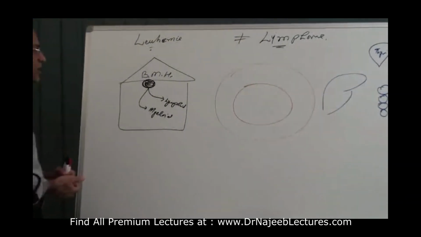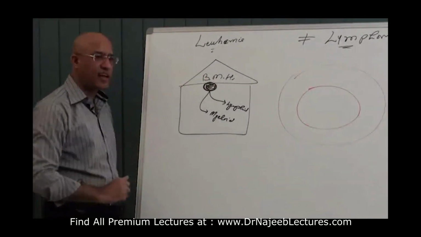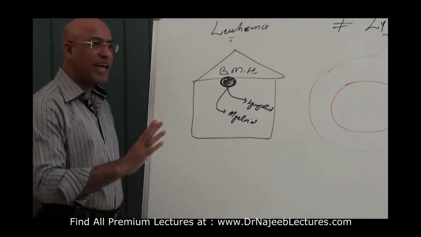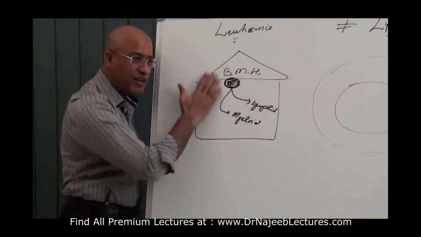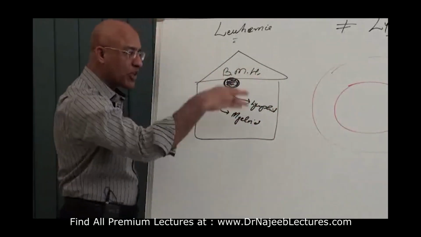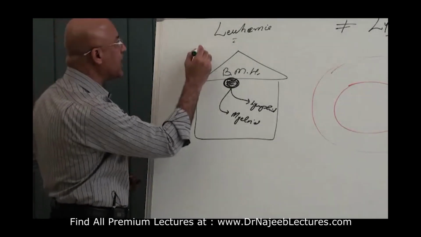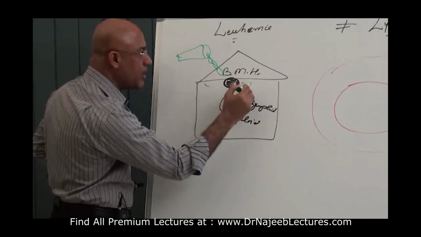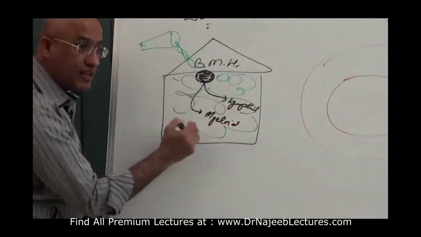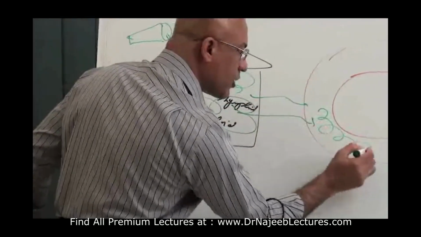Now, this is the point to understand: if this malignant cell spreads like milk, if you put a glass of milk, it will spread all over. Let me show. This is a glass of milk and I'm pouring it here. This is milk coming. Now it will proliferate everywhere. So then it will spill over into circulation.